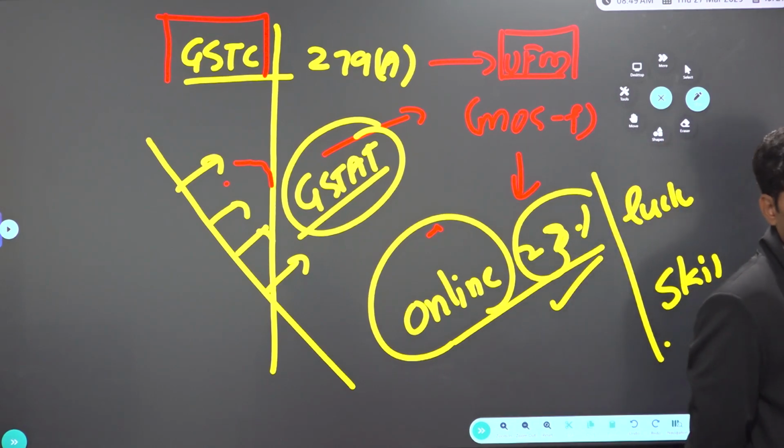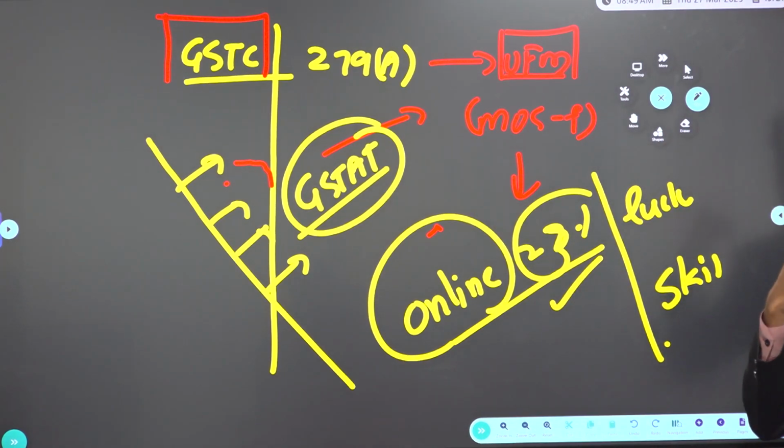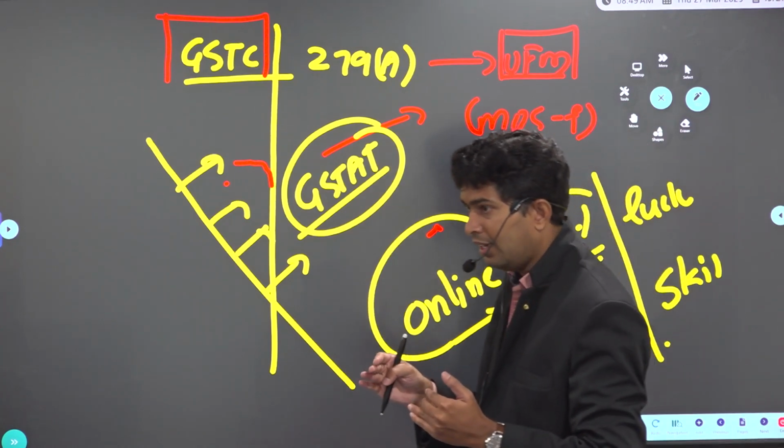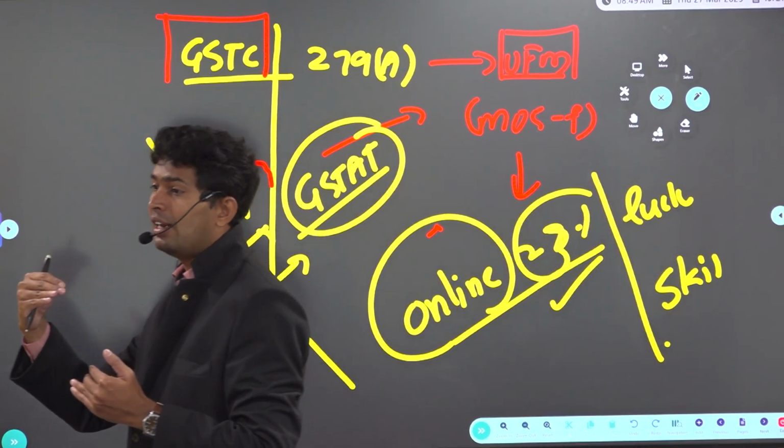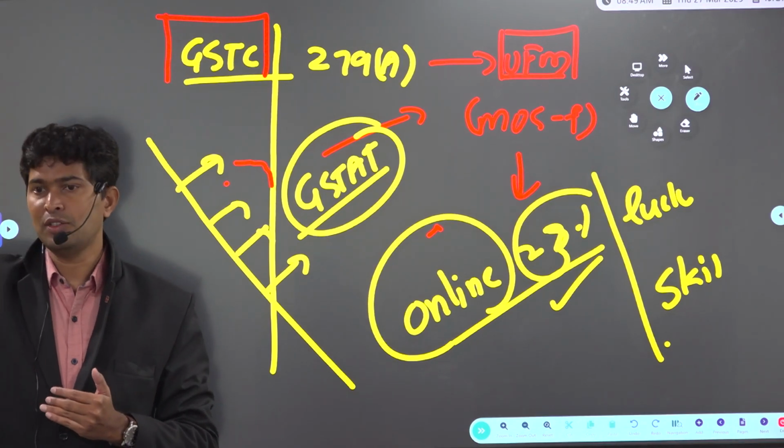To resolve GST disputes, instead of directly going to the High Court and Supreme Court, a mid-level body is created, called the GST Appellate Tribunal. GST Adjudicating Authority, GST Appellate Authority, GST Appellate Tribunal, later High Court, later Supreme Court.